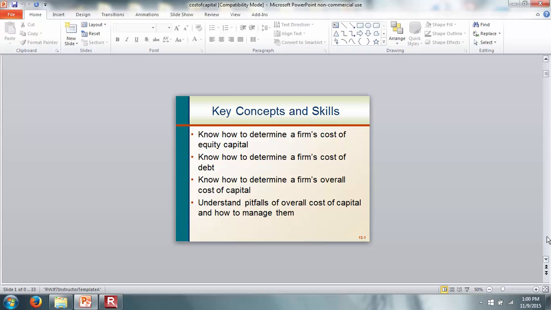So what are some of the things we do here? Know how to determine a firm's cost of equity capital. That's something we talked about in stock valuation. Know how to determine a firm's cost of debt. That is something we did when we talked about bond valuation. And then know how to determine a firm's overall cost of capital.